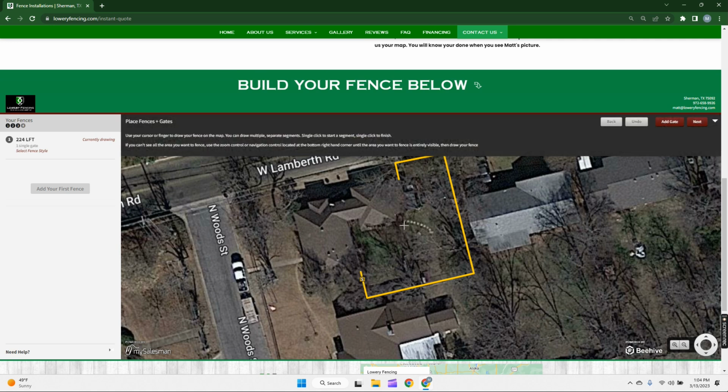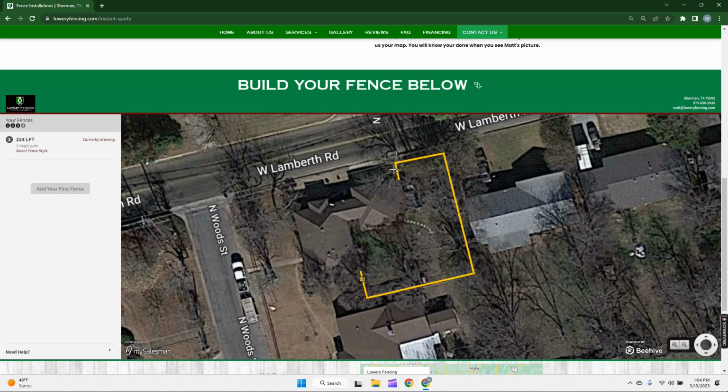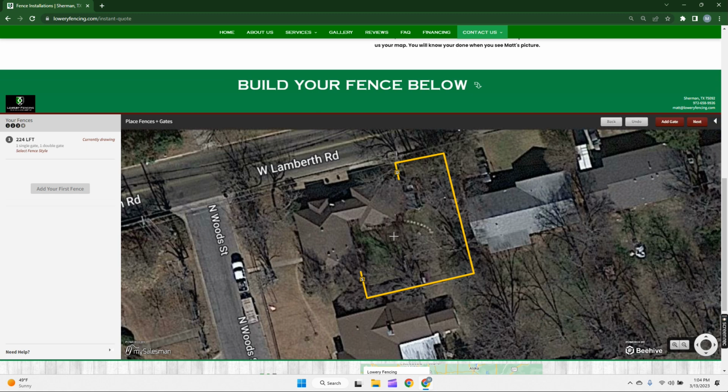I'm going to add another gate because I want vehicle access right here. So I'm going to go in the top right hand corner again, click Add Gate. I'm going to click Double Gate. I'm going to add a double gate right here. And if I'm happy with this layout, I would click Next in the top right hand corner.